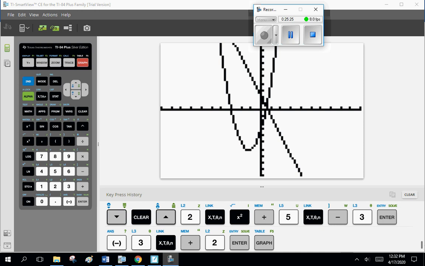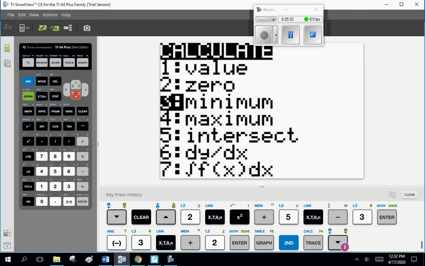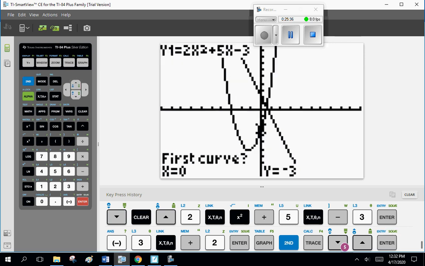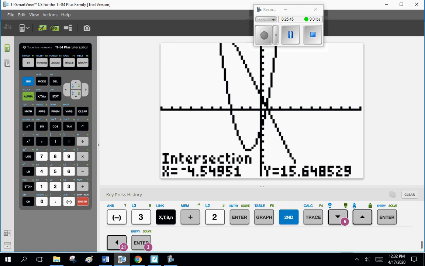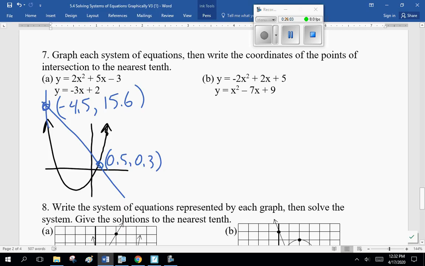So what I mean is here, when you did your standard windows, did you see the second intersect? Second calculate, intersect, enter. I'm scrolling over here, so I'm going here, enter, enter, enter. Now, this version of the graphing calculator will give me the calculation even if you can't see it on the window. Some versions of the TI don't. You have to see the intersect point on your window before it can do the calculations. All right? Mine can. Woohoo! So be careful. And that will be one of my 2 trick questions.